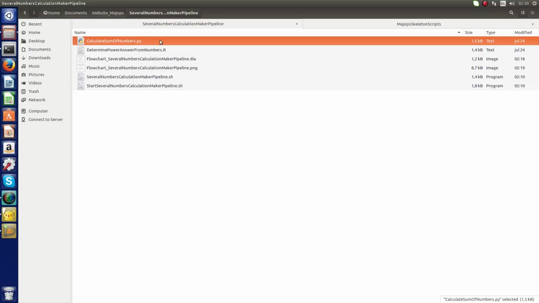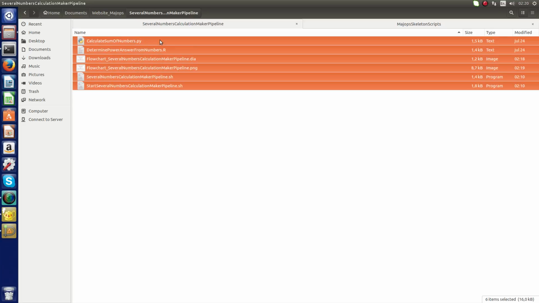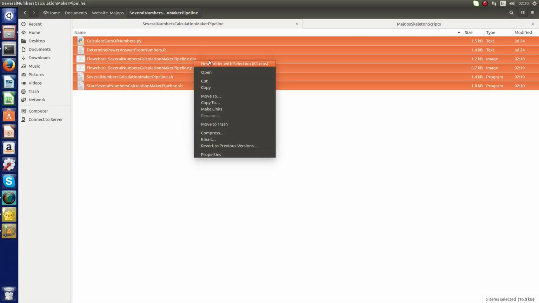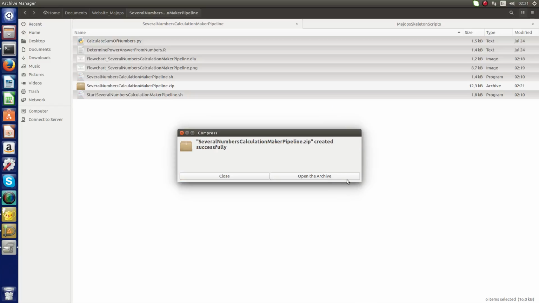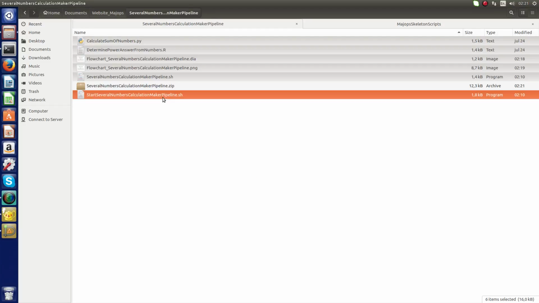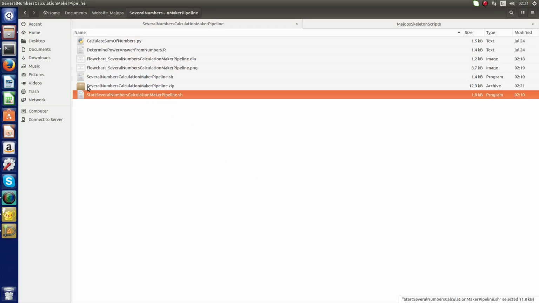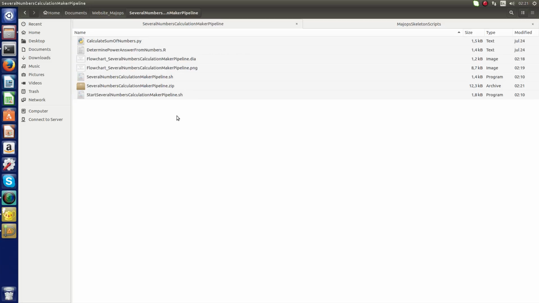The last thing we have to do, we take all the files, we compress them to a zip file, create, close, and as you can see, the zip file will have the same name as the pipeline itself: several numbers calculation maker pipeline.zip. This is the end of my video, and this is also the end of making a very simple pipeline and finalizing it.